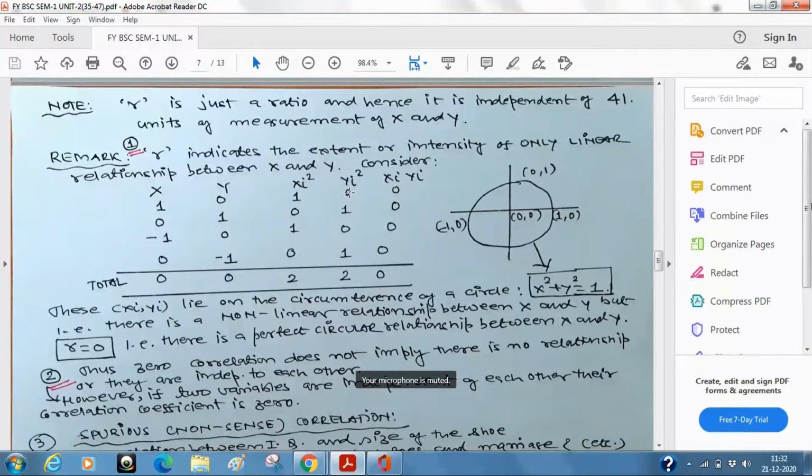Always remember the concept of co-variability. Co means together, x and y changing together, but if they are independent, it does not affect. X is changing, y is not changing, or y is changing, x is not changing. So that is the idea. This is a very, very important remark which you have to print in your mind. Of course, we'll upload all these notes. Maybe let me cover up to certain point, as you know my nature.